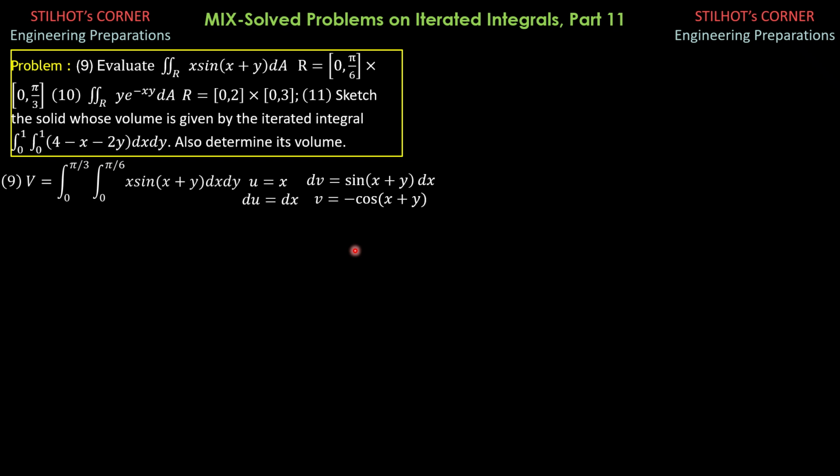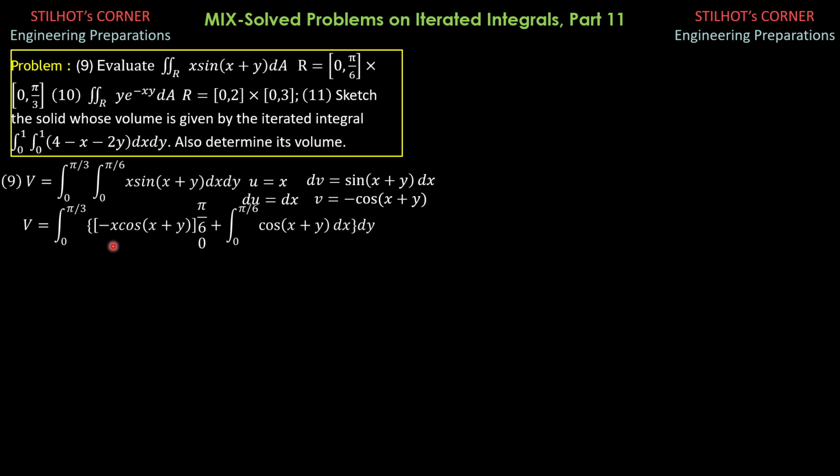So substituting, this would now be the integral 0 to pi over 3 of quantity uv, so negative x cosine of quantity x plus y, minus, so minus of negative, so plus the integral from 0 to pi over 6 of cosine of x plus y dx, then dy.